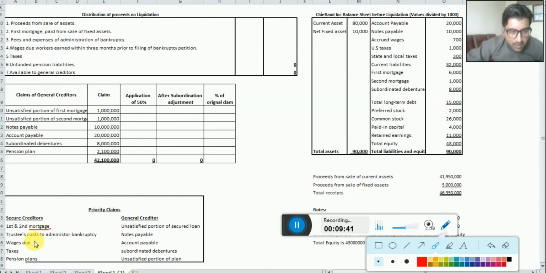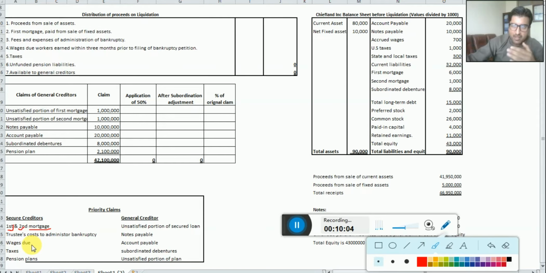So dear students, we have first mortgage and second mortgage. What do we mean by first and second mortgage? For example, you have acquired a loan and you have put the land, which you have purchased, as a security for the first mortgage.